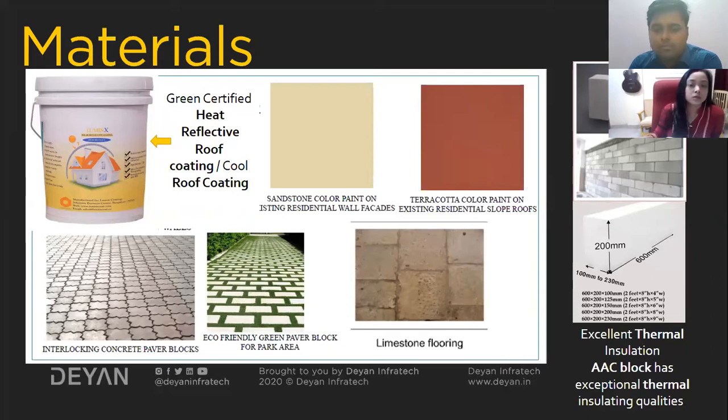This is sandstone color paint on the existing wall facades. Then terracotta detailings in the balconies and in the beam areas, and paver blocks. These are provided for flooring in the approach areas below the entrance, near the entrance part. And these are some garden space detailings.